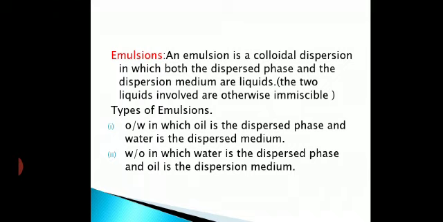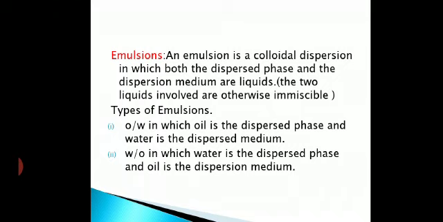So in this way, the next is water in oil, in which water is the dispersed phase and oil is the dispersion medium. You can see it on the screen. Water is the dispersed phase and oil is the dispersion medium. Now an example is cod liver oil, which is an example of water in oil. Other examples are butter and cold cream. See, vanishing cream and cold cream are different things.